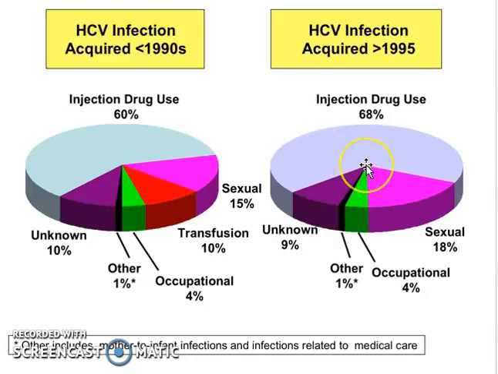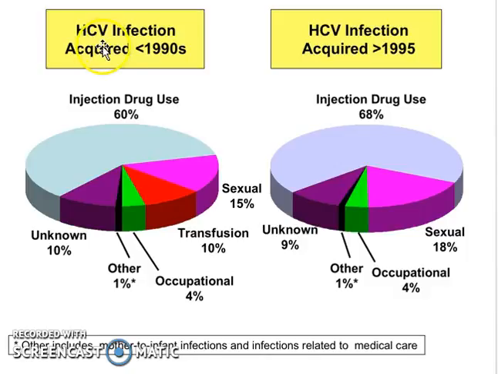Hepatitis C infections acquired after 1995, again, we see an increase in injection-based infections at 68%. It looks like here we've got an increase in sexual activity to 18% in terms of transmission. Occupational, other, and unknown are still relatively the same. So we do see an increase here. The other categories are going to be things like mother-to-infant infections, or you can have infections that are related to medical care acquired, such as nosocomial infections.